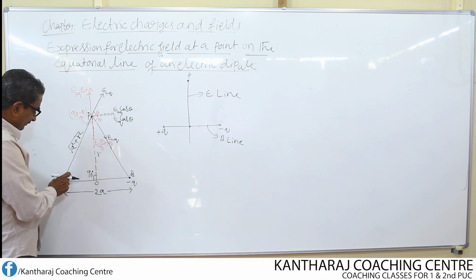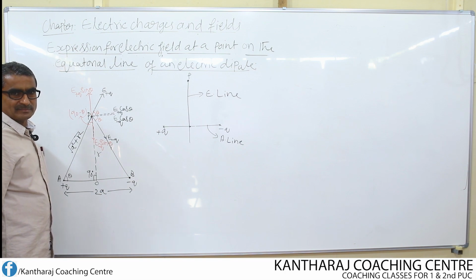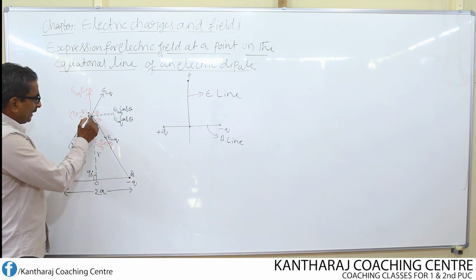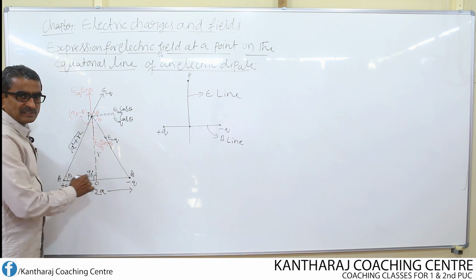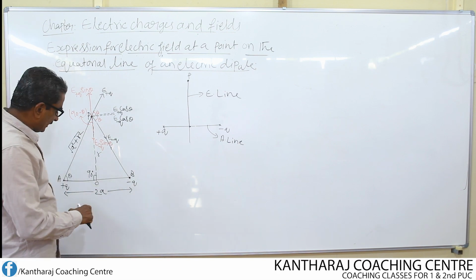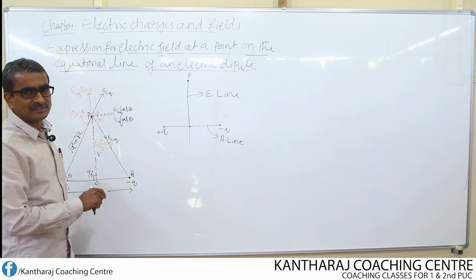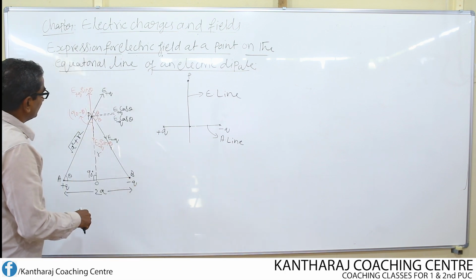Let us join AP and BP. I am going to join the point P with the positions of the two charges of the dipole. What are the positions of the two charges? A and B are the positions of the charges plus q and minus q.